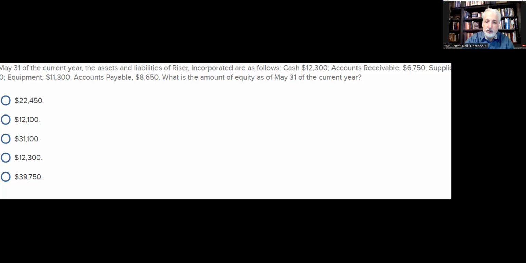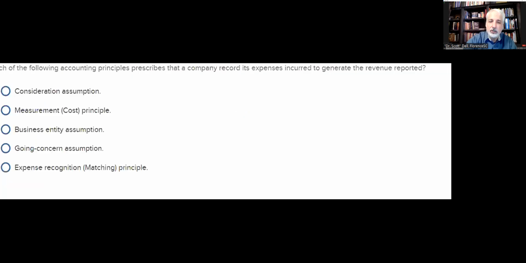Because as you know, not only do you have a formula of, and I'll just type it out so it's actually a little more readable, assets equals liabilities plus equity. But you also have a formula of assets minus liabilities equals equity. Just do the mathematics, do the math. So we take our 4 asset items and subtract our 1 liability item, and that will leave our remainder of equity, which in this case does come out to 22,450. All right, let's go ahead and clear that. Clear drawings. On to the next question.